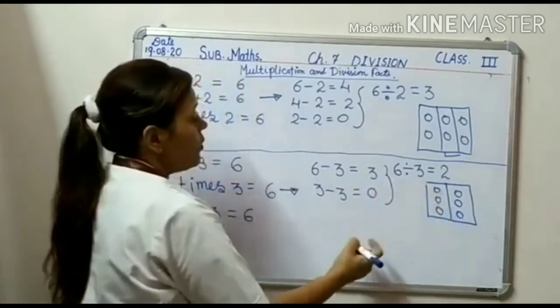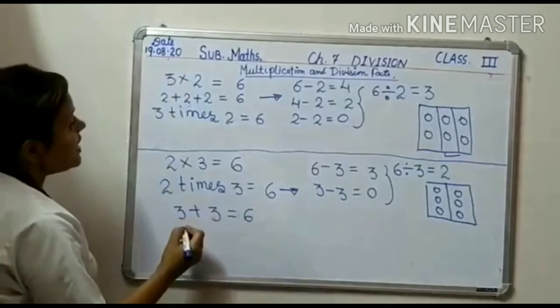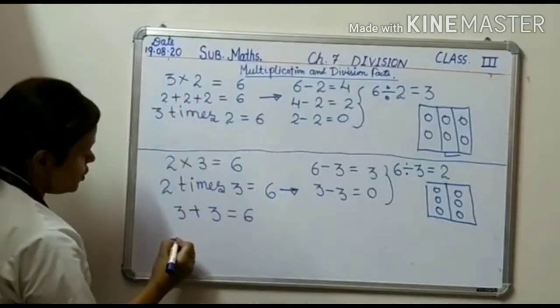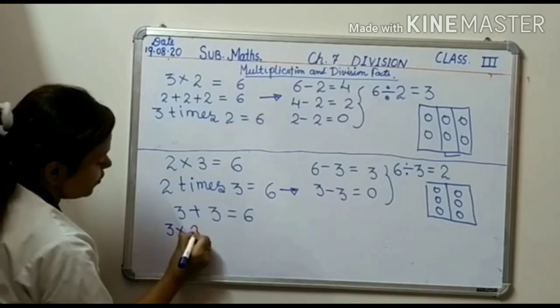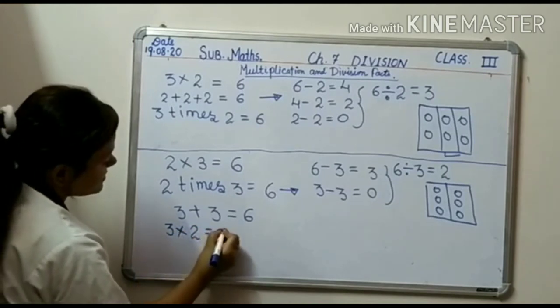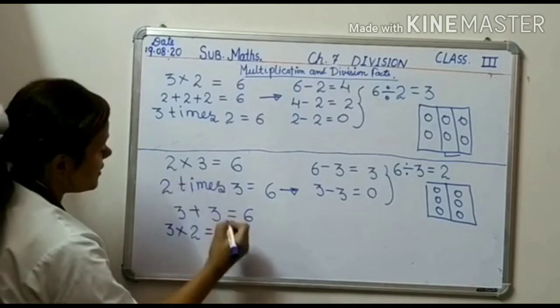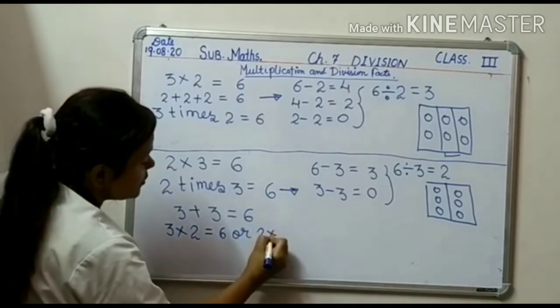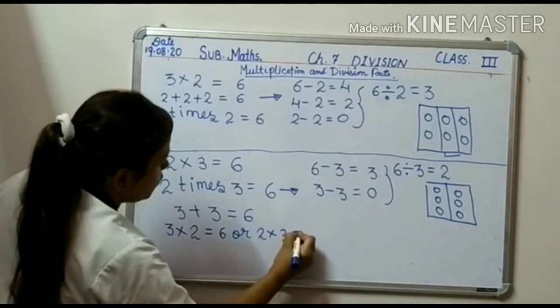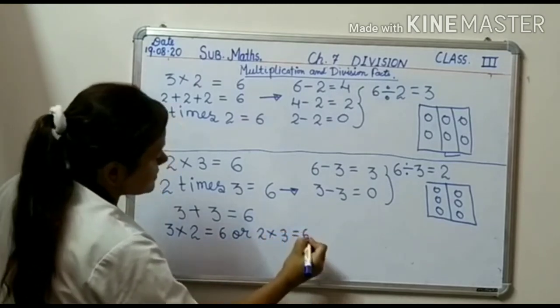Okay? Now come here. Children, 3 into 2 equals 6, or 2 into 3 equals 6.